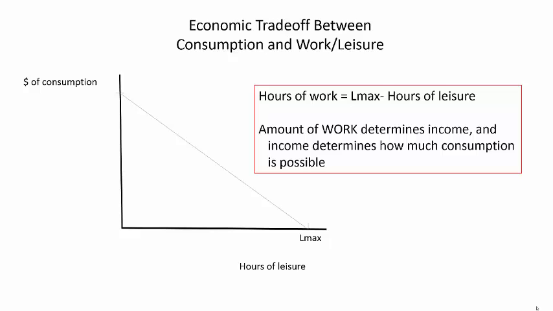Hours of work in this setup are determined by the choice of hours of leisure combined with the maximum number of hours available to be allocated to work and leisure. Income will simply be hours of work multiplied by the individual's market wage. One feature makes this budget constraint different than a budget constraint for allocating income between two different consumer goods. Earned income, used to purchase consumer goods, is the direct result of the choice of how much to work. Assume that any individual facing this budget constraint has a given hourly wage rate, and we have everything we need to construct the full budget constraint.